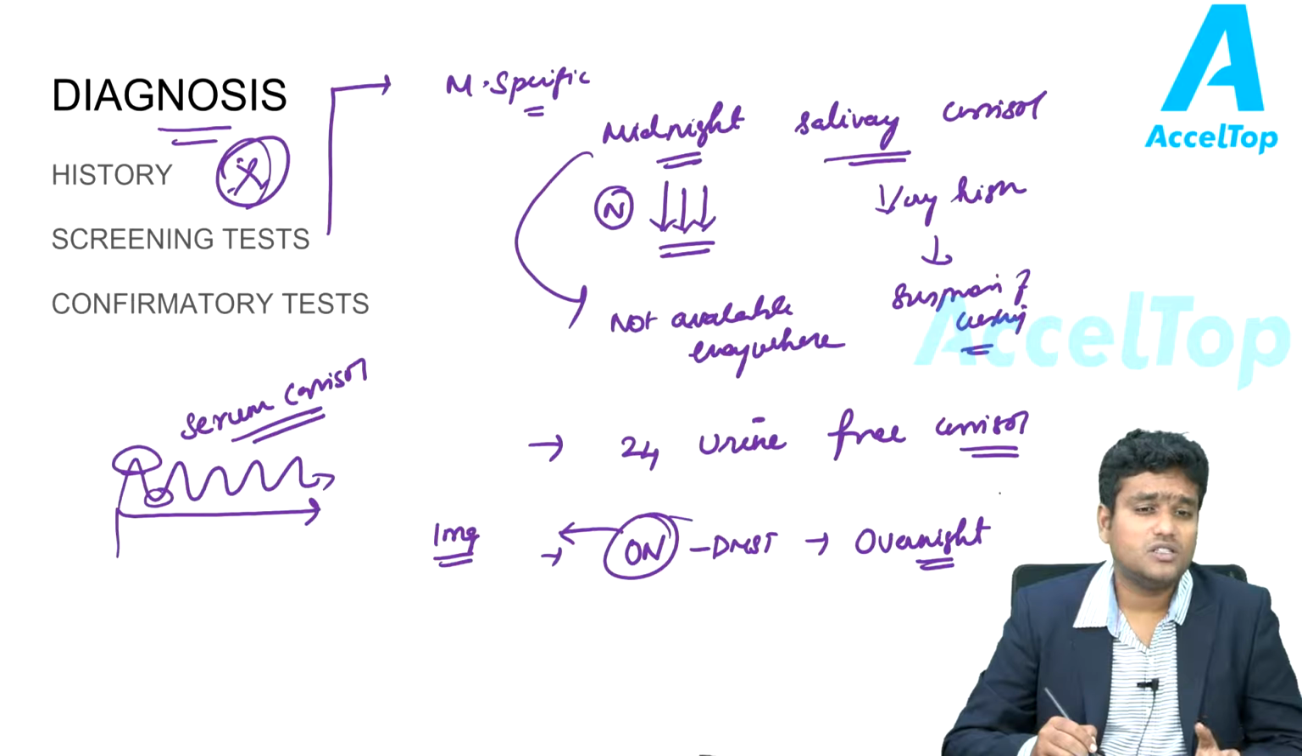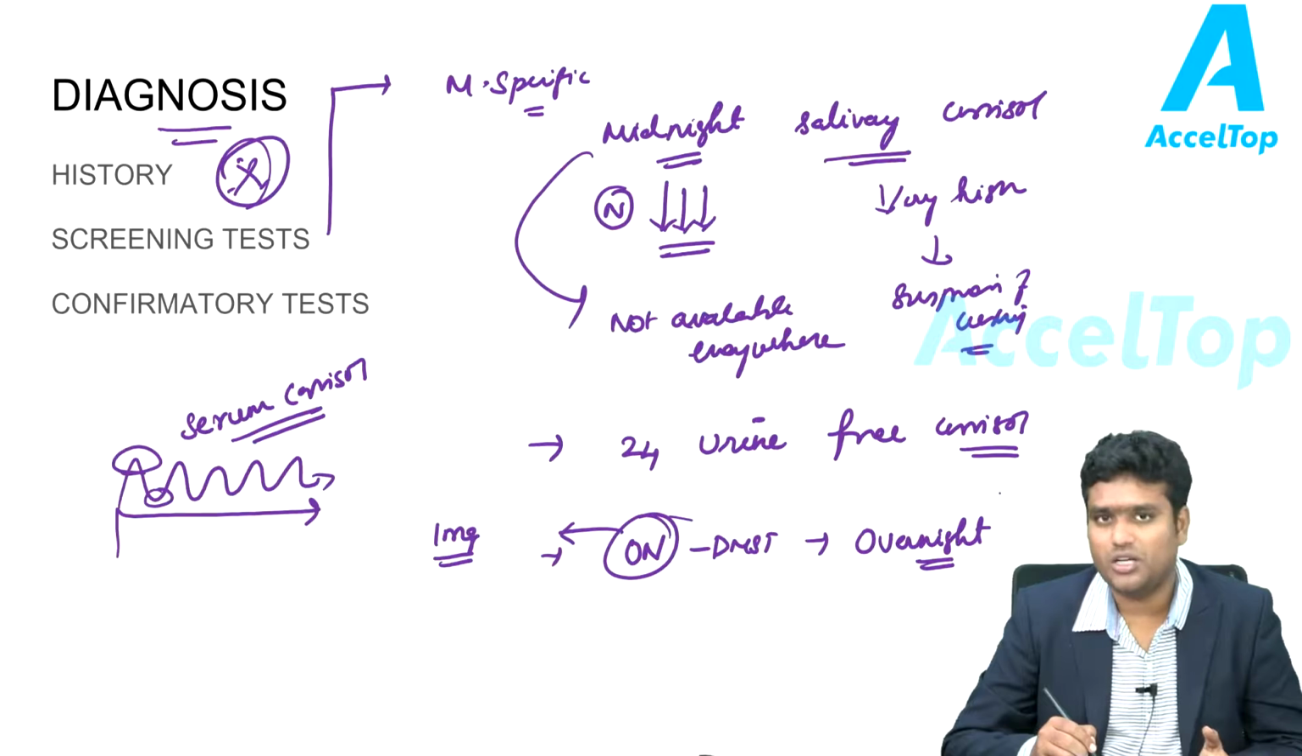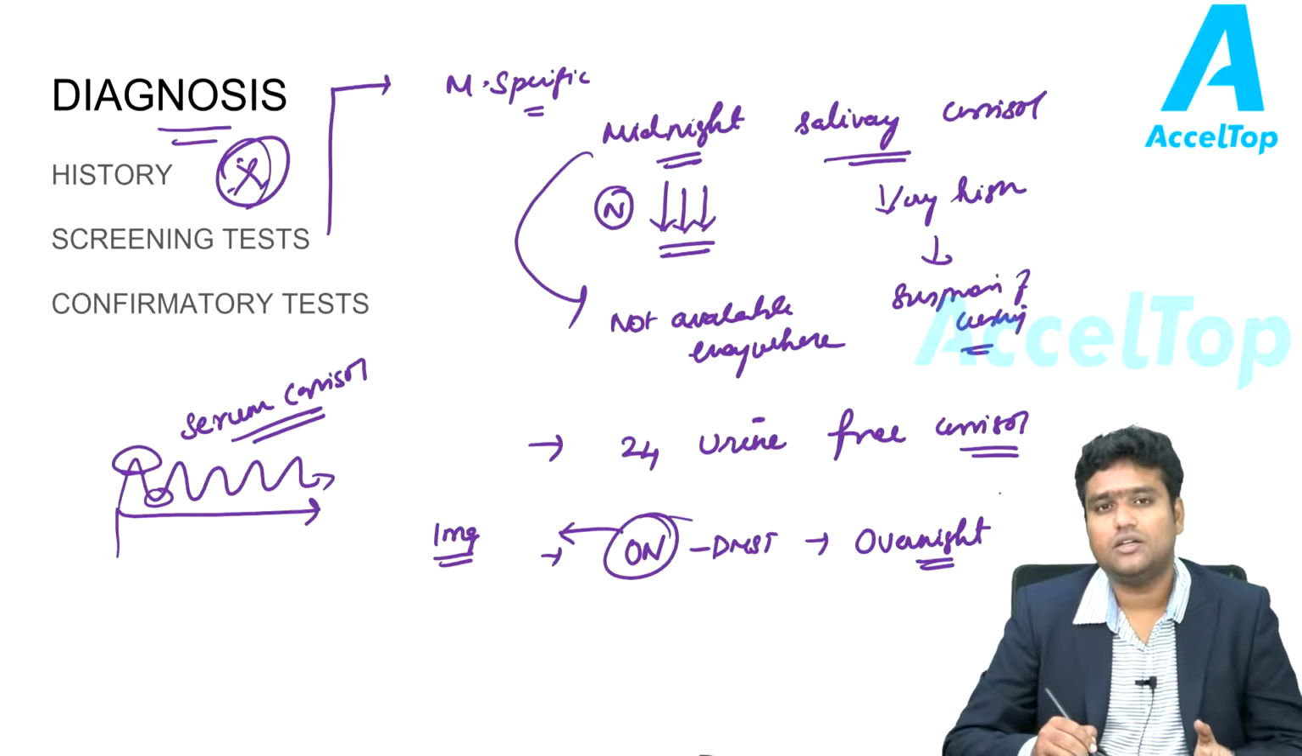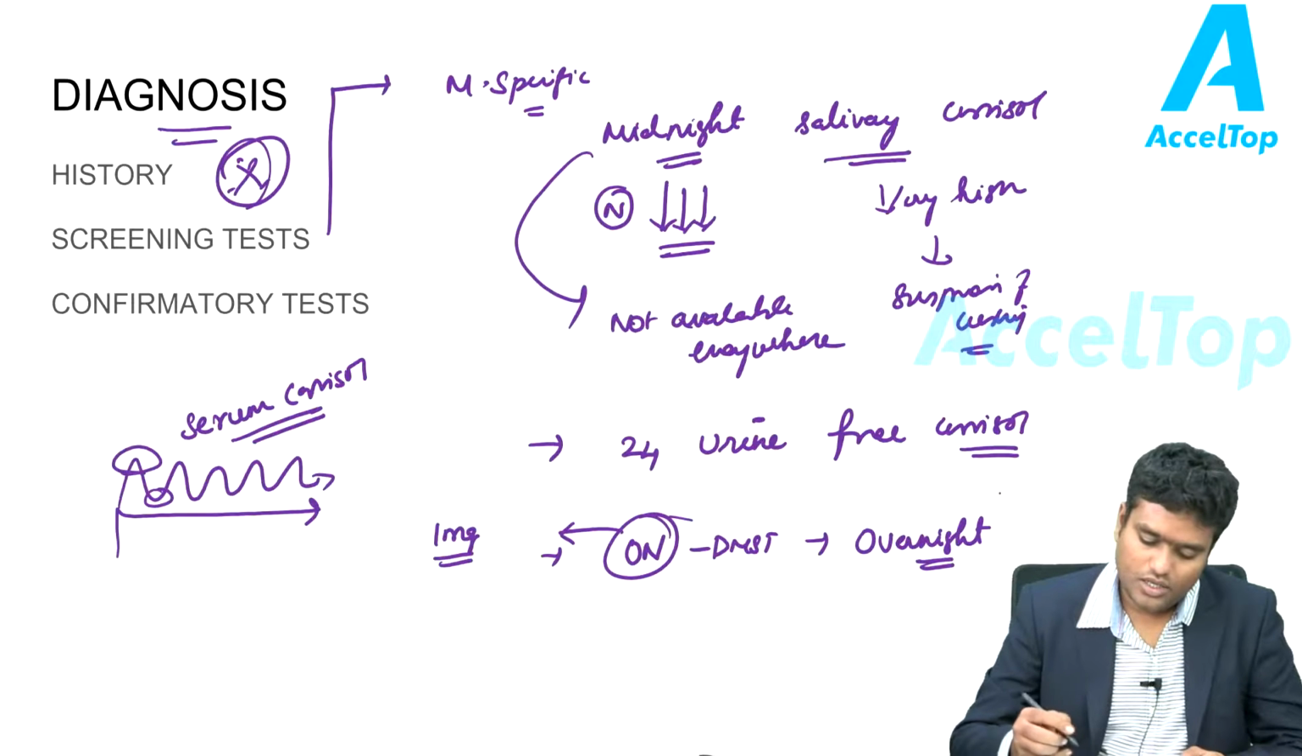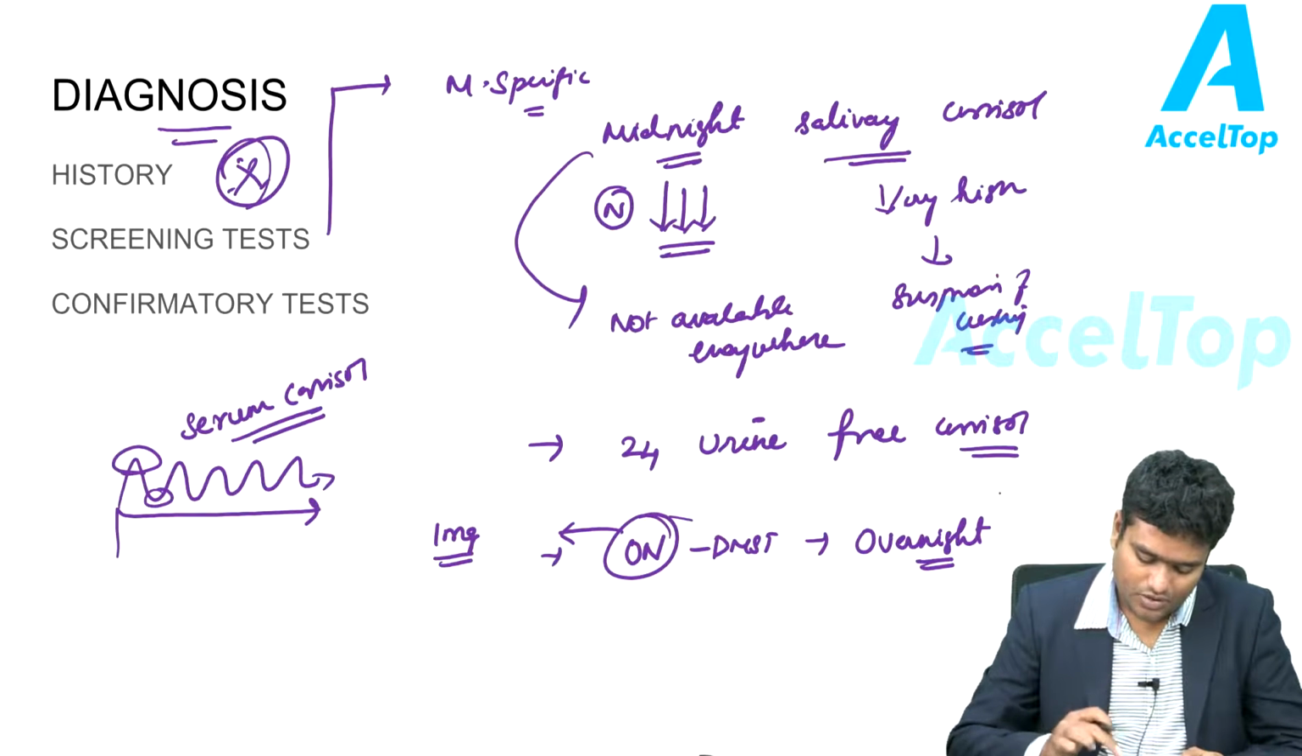But if the patient's serum cortisol is not suppressed at 8 a.m. or 9 a.m. in the morning, then it means that the patient has so much of glucocorticoids which could not be suppressed, raising a strong suspicion of Cushing syndrome. So these are the screening tests for Cushing syndrome.